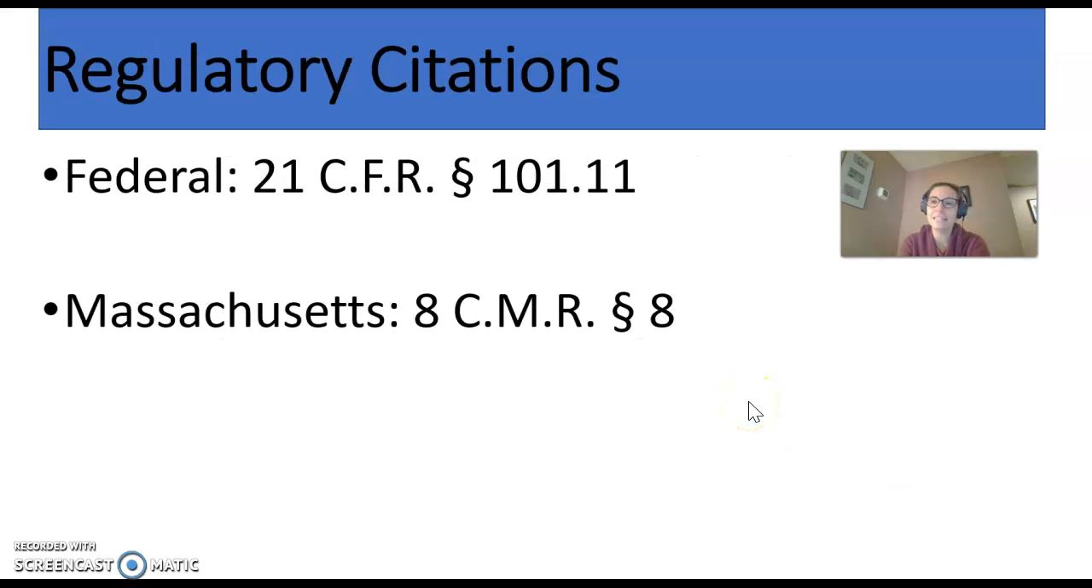This is how citations look when they are cited and when we go to find them by citation. They look a lot like statutes, don't they? The federal ones are by the title, the 21 CFR section 101.11. Massachusetts is called the Code of Massachusetts Regulations, 8 CMR section 8. Those are actually the regulations for what it takes to become a nurse.